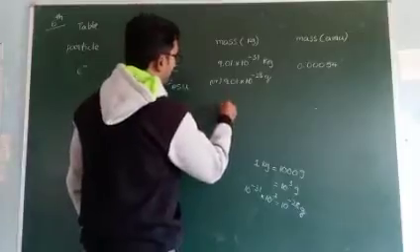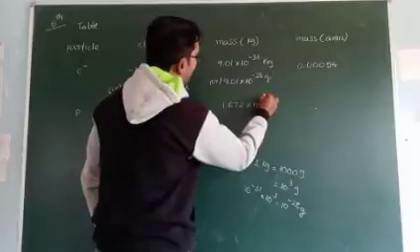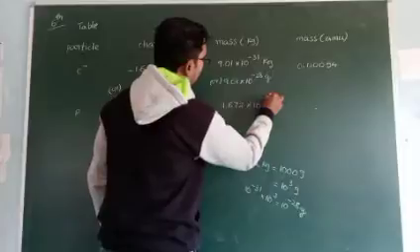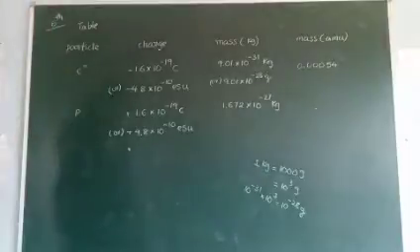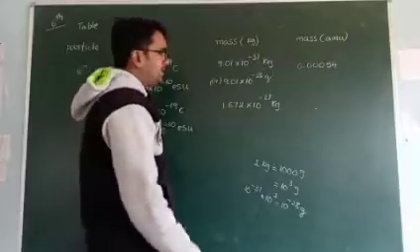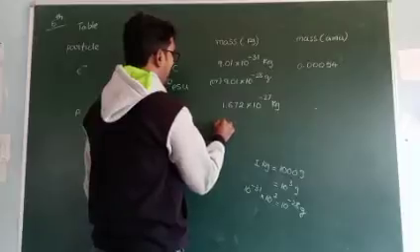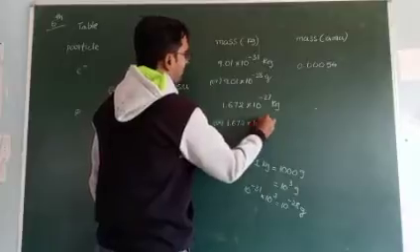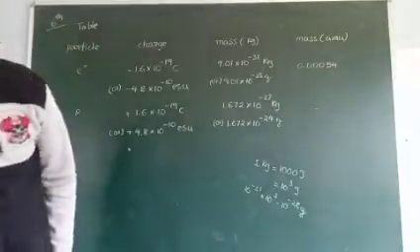Mass of proton is 1.672 into 10 to the power of minus 27 kgs. We can convert these kgs into grams, just multiply by 10 to the power of 3, then it is 1.672 into 10 to the power of minus 24 grams.